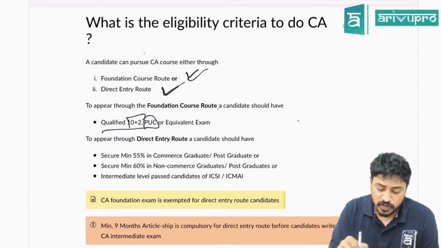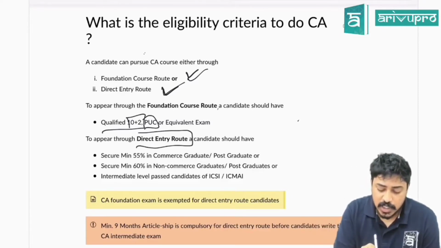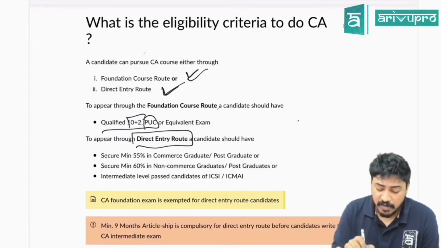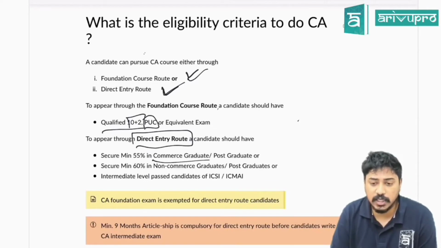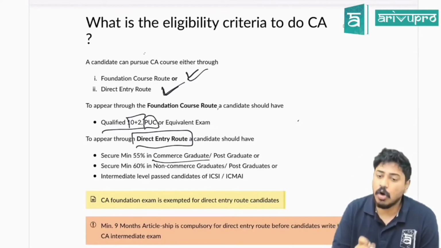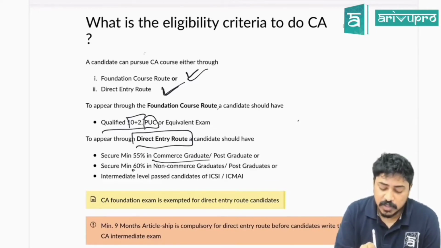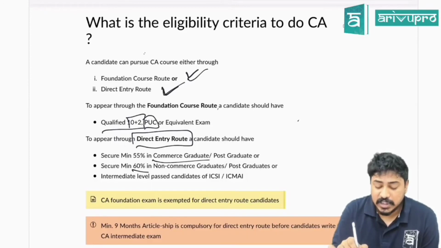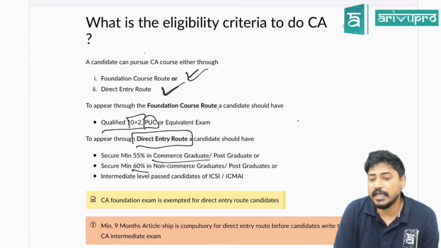There is another route which you can choose, called the direct entry route. For that, you should have cleared your commerce degree with 55% or a non-commerce degree with 60%. That is the eligibility criteria for the direct entry route.